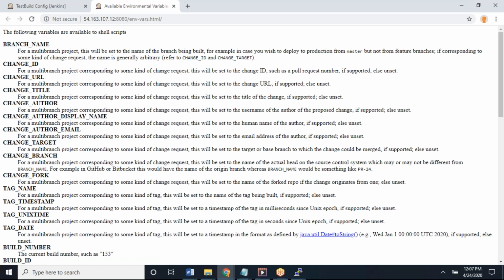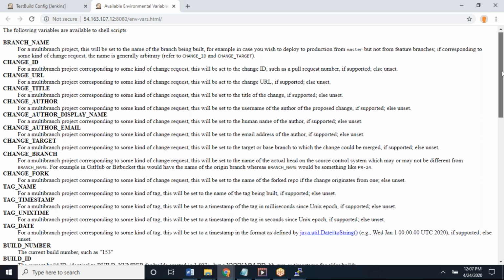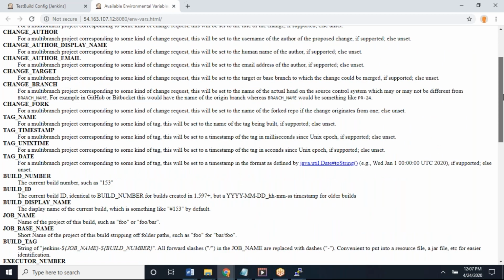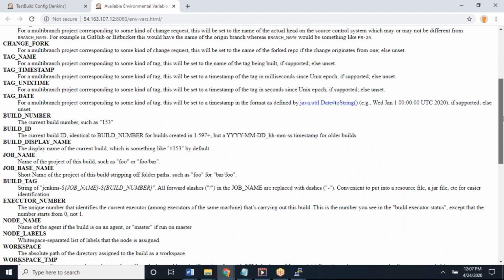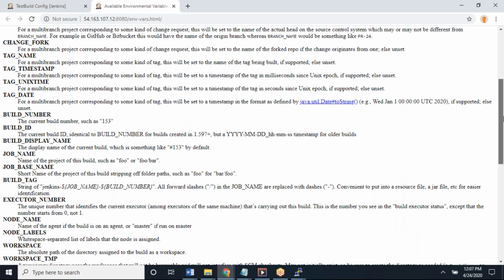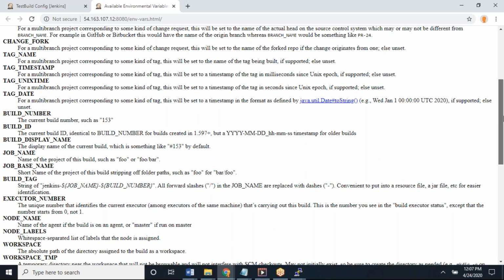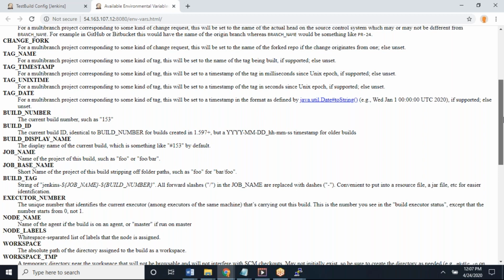You need not define them. Jenkins already takes these values from the job or from the Jenkins console. So branch details, tag name, build number, build ID, build display name, JOB_NAME. You can use these variables based on your requirement.